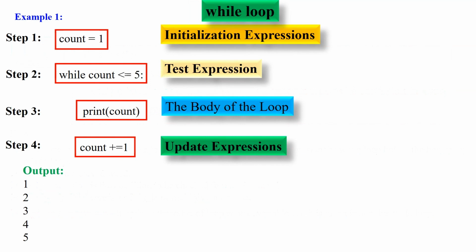In this example we are using a while loop to output the values from 1 to 5. Here, in step 1, you have to initialize the loop control variable named count equal to 1 and it is given outside the while loop before the beginning of the loop. In step 2, the while loop is used to check the condition if count is less than or equal to 5. If it is true, step 3, that is the body of the loop, executes. That is, it prints the value. Finally, in step 4, the update expression updates the value of the loop control variable, count equals count plus 1, and it is given inside the while loop. Thus the output is displayed as 1 2 3 4 5.